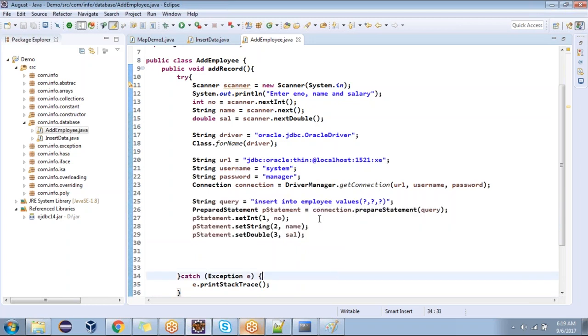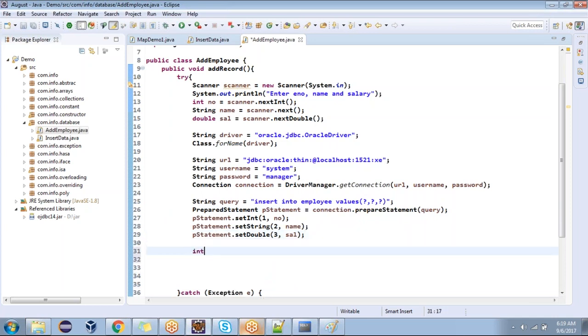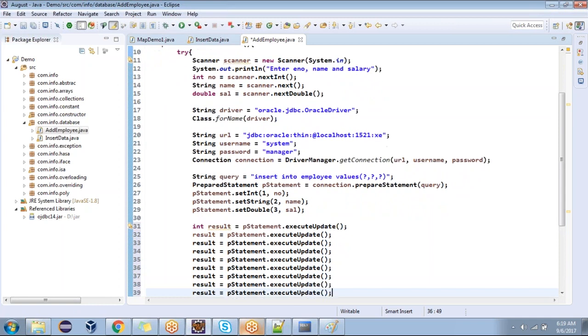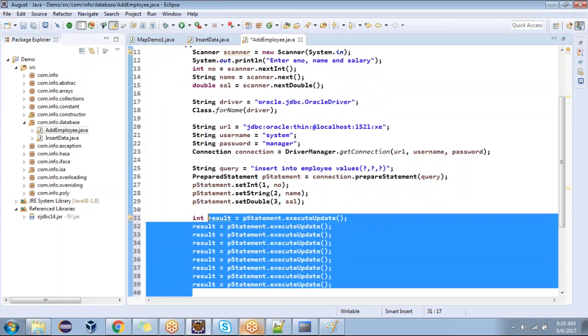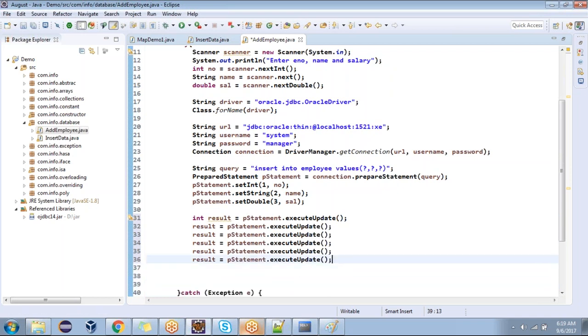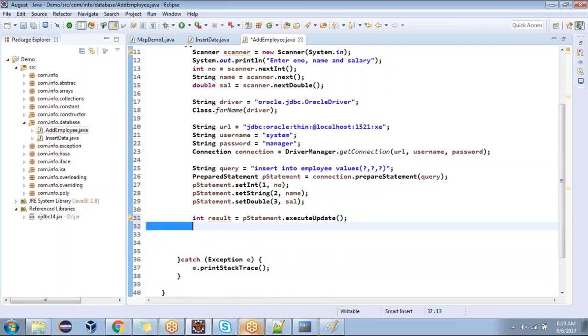That's the one thing. And the second one is when you are creating the statement itself, we are passing the query. When you are trying to execute, look at now. int result equal to preparedStatement dot executeUpdate. Are we passing any query? No. If you execute the same query 10 times, any problem? Are we passing any queries? We are not passing any. Then the query is passed only one time. Performance will be increased or not? Yes, that's the way we can work it out.